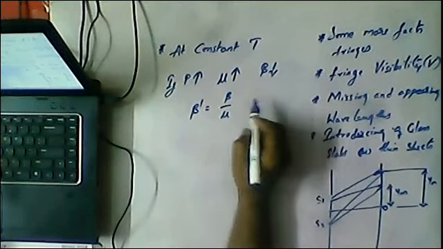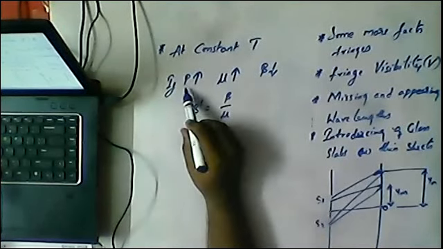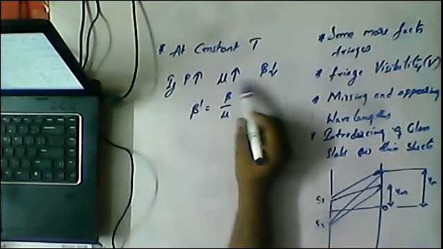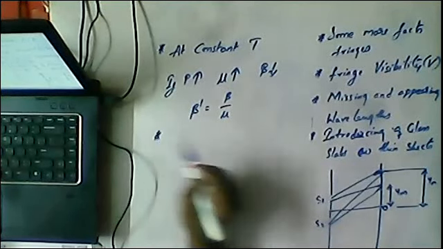Or in simple words, lambda is inversely proportional to the refractive index. So based on this, 100% there might be this type of question in your coming exam, Nana. Pressure increases means refractive index increases. If refractive index increases, fringe width will decrease. That is the main important point. Now one more important point, Nana.